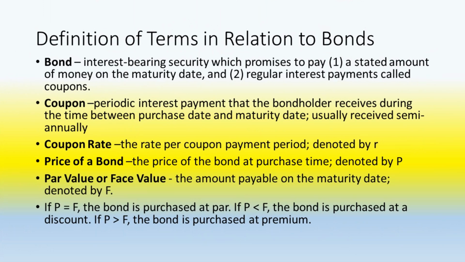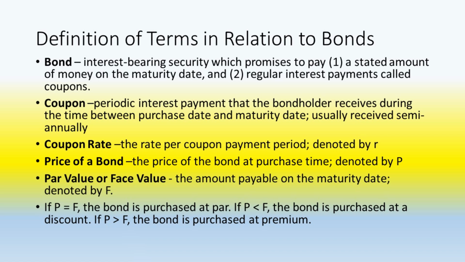Definition of terms in relation to bonds. Bond, interest-bearing security which promises to pay a stated amount of money on the maturity date, and regular interest payments called coupons. Coupon, periodic interest payment that the bondholder receives during the time between purchase date and maturity date, usually received semi-annually. Coupon rate, the rate per coupon payment period denoted by R.